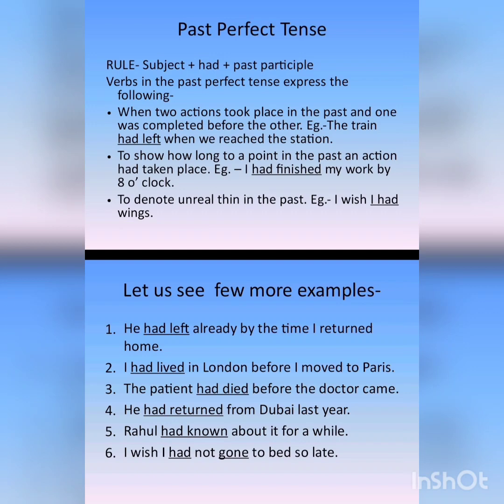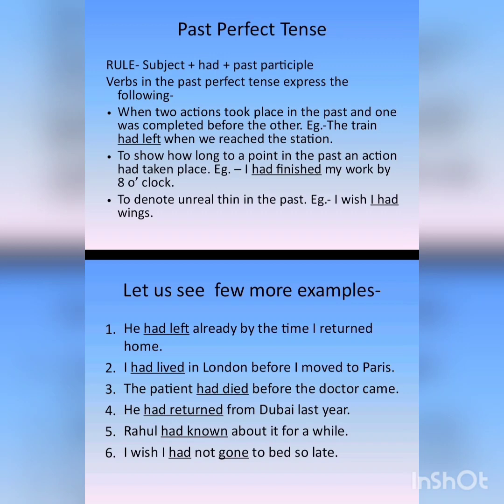The next example is I had lived in London before I moved to Paris. So two actions are there. The speaker has lived in London and the speaker has moved to Paris. Now one action has happened earlier, that is the speaker had already left London when he moved to Paris. Means before moving to Paris he had already left London. Now, the patient had died before the doctor came. This is a similar example. Two actions are happening and one has happened before the other.